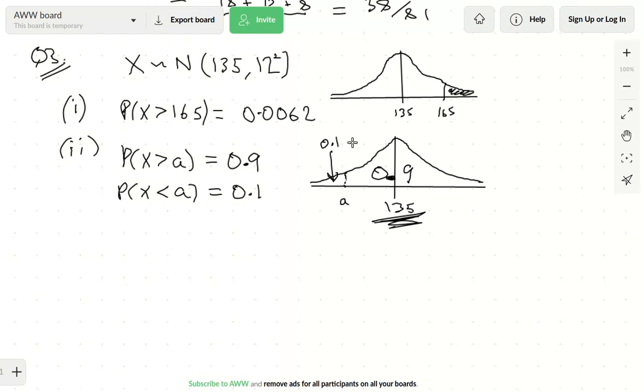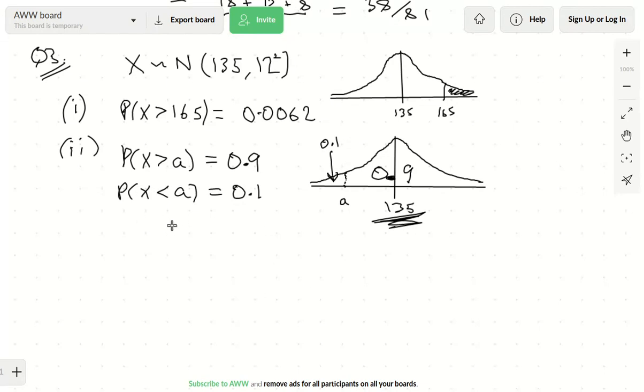If you get a really high value for this answer, what you're saying is that 90% of the time he can travel like 160 miles, even though the average amount he can travel is 135 miles. That doesn't make any sense. This value should definitely be less than the mean amount of miles he can travel with a full tank of petrol, because it's 90% of the time. So yeah, it's easy to get this the wrong way round.